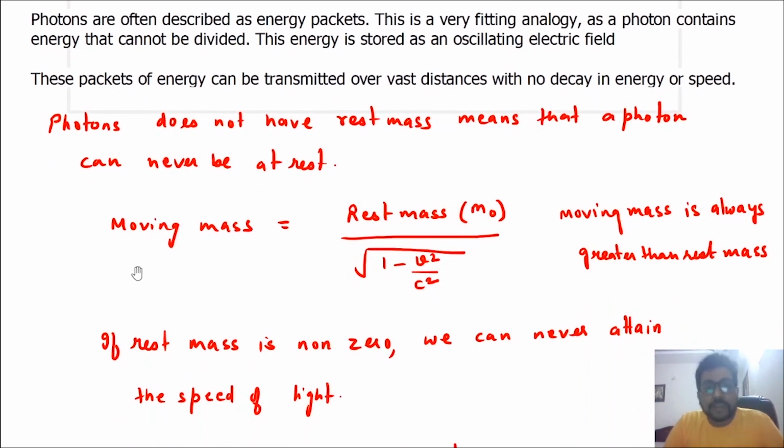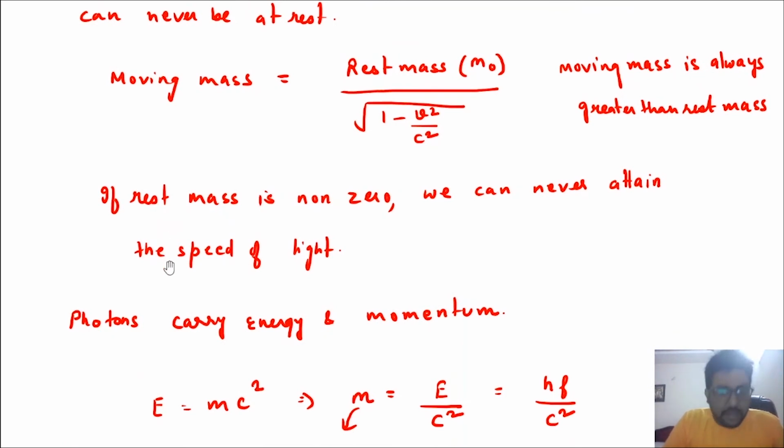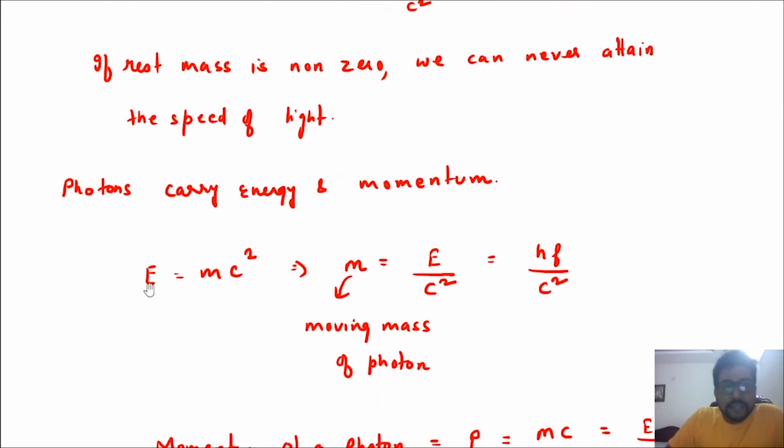But it also carries momentum. Now, how to find the momentum of a photon? The momentum of a photon is found using Einstein's mass energy equivalence relation, that is E is equal to mc square, where m is the moving mass of any matter. So for a photon, the moving mass is equal to the energy of the photon divided by c square. You know that energy is hf, so it is equal to hf by c square, right?